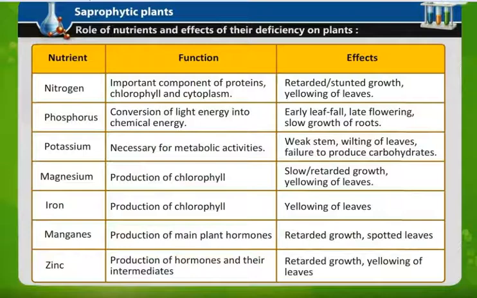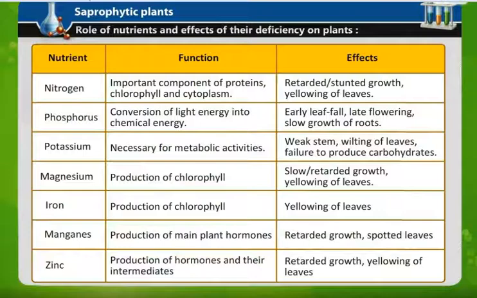The function is an important component of proteins, chlorophyll and cytoplasm. Cytoplasm is the fluid present in the cell. If nitrogen content is deficient, the effects are retarded or stunted growth. The plants do not grow properly, and there is yellowing of leaves.